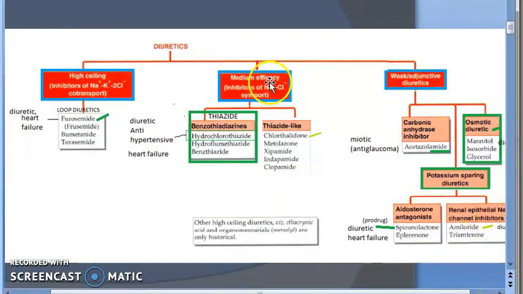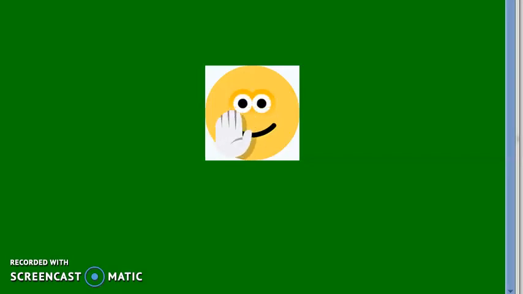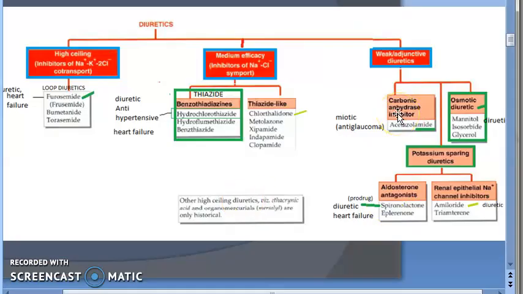So let us look at the diuretics classification. Mainly you have the loop diuretics, then you have the thiazide diuretics, then you have the weak diuretics like carbonic anhydrase inhibitors, then potassium sparing diuretics and osmotic diuretic. Is it clear guys what we have said so far, the classification? So basically, as you can see, the classification is loop diuretics, thiazides, then you have the weak diuretics like carbonic anhydrase inhibitors, potassium sparing diuretics and osmotic diuretic. Okay, is it fine guys?